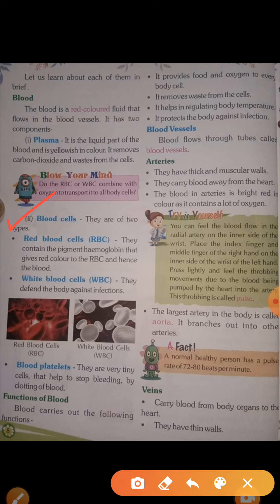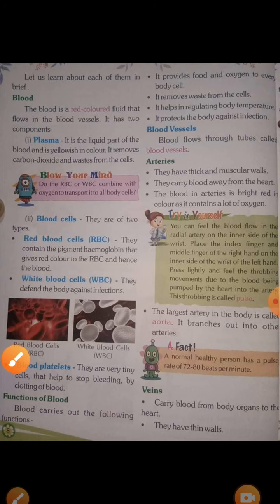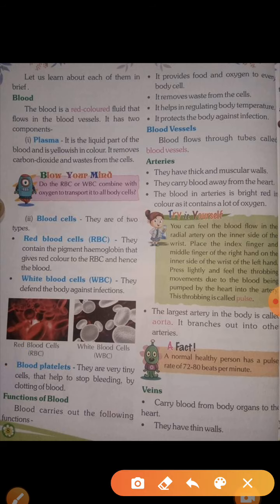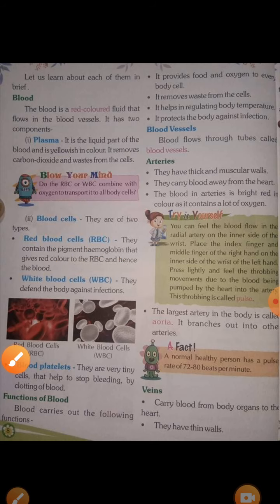Now next, blood cells. They are of two types. I already told you two types, red blood cells and white blood cells. Red blood cells contain the pigment hemoglobin. Please write down the term hemoglobin here. Hemoglobin. Beta, hemoglobin is a pigment. Pigment means color.